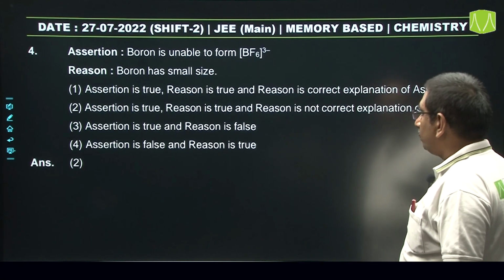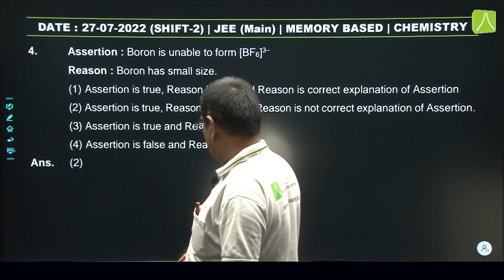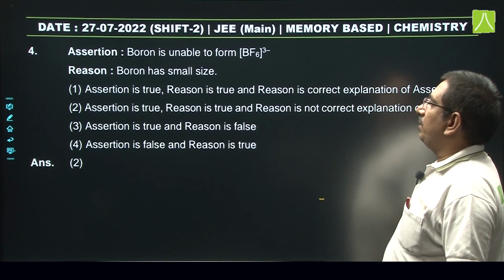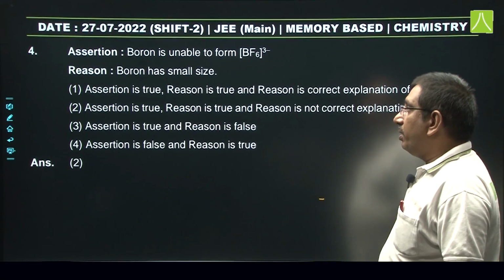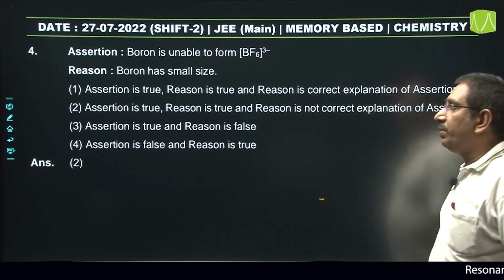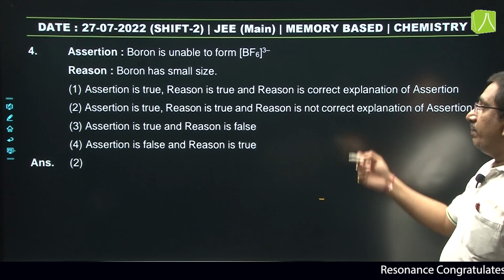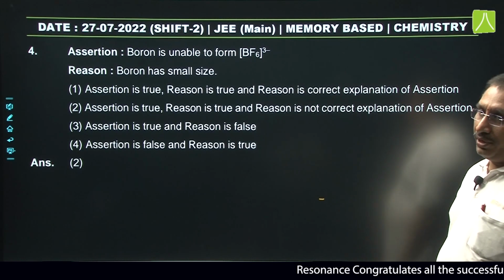Next, assertion: boron is unable to form BF6 3 minus, and reason: boron has small size. Boron unable to form BF6 3 minus, yes, it is correct. The reason given is also correct, but it is not the correct explanation.